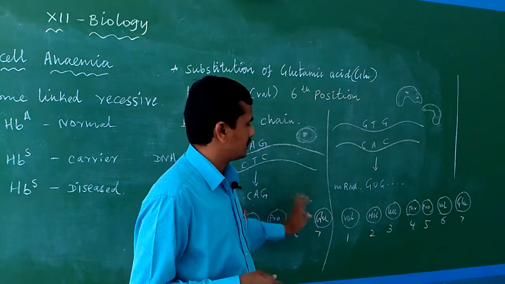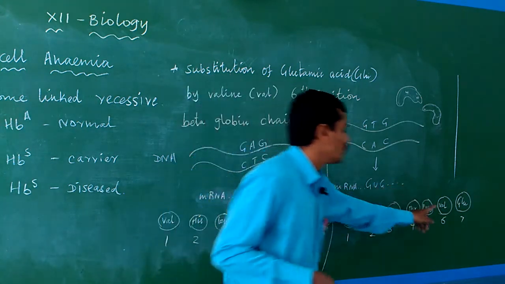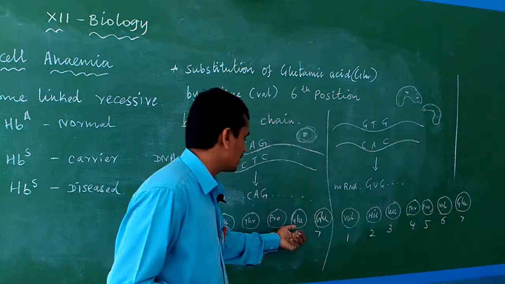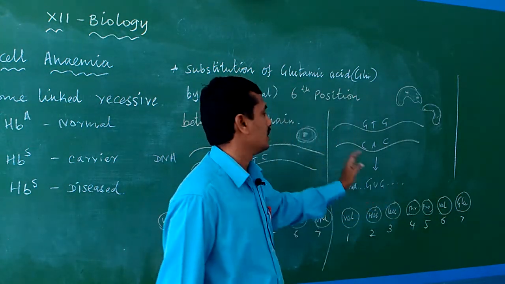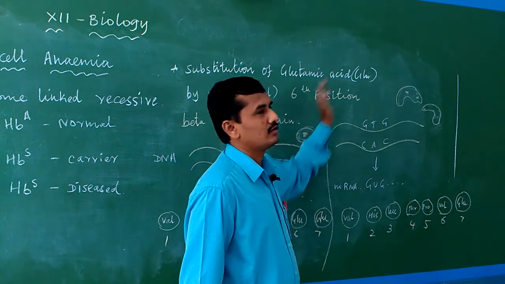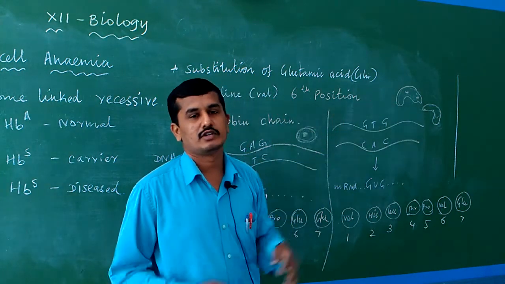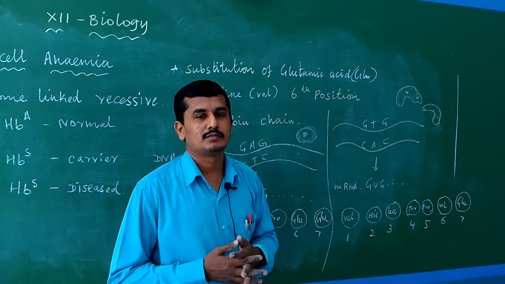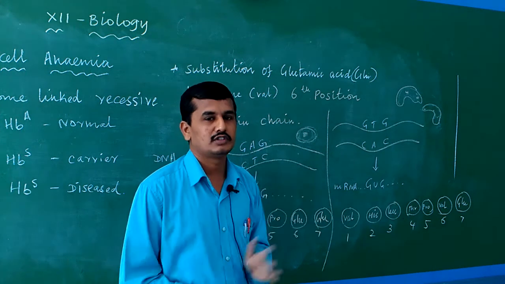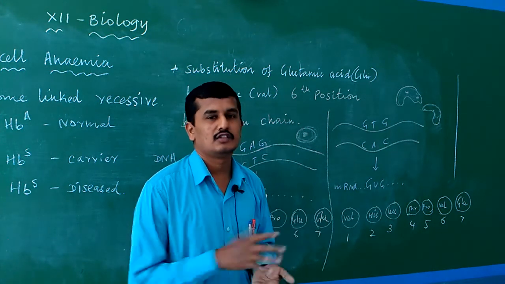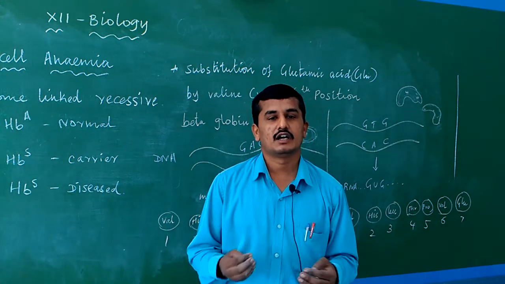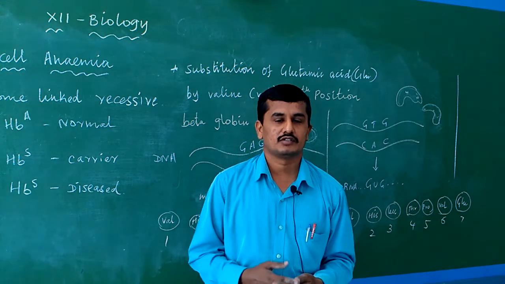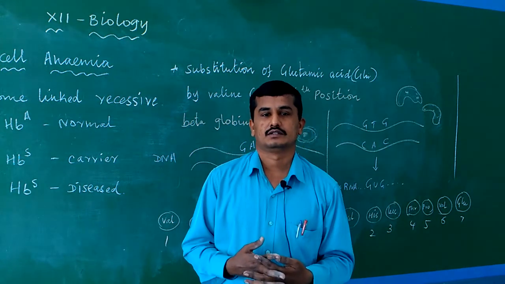Due to this gene modification, due to only one amino acid change, that is, instead of glutamic acid, in the diseased person valine is produced, the normal RBC is changed into a sickle shaped RBC. So due to these changes, the RBC does not carry oxygen properly, so the person becomes anemic and does not get enough oxygen for respiration. Okay.